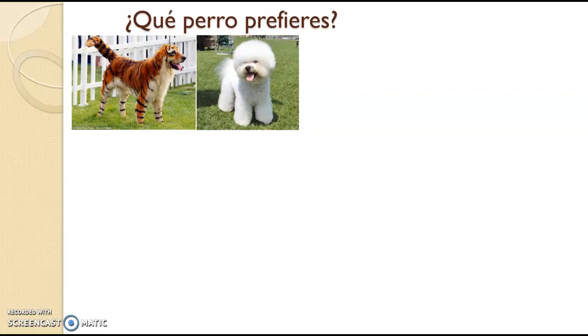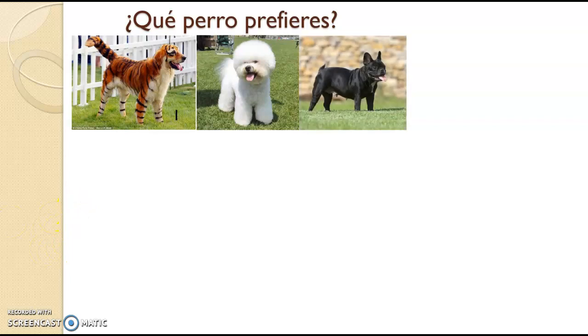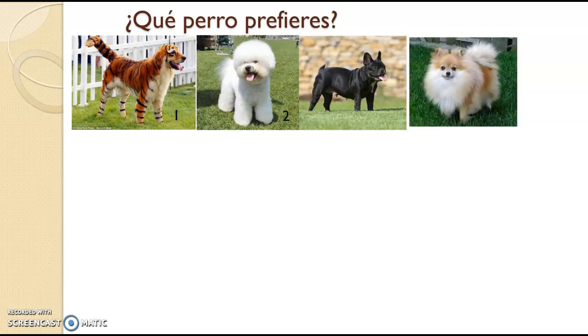El segundo perro blanco, el segundo perro. Repitan, el segundo perro. Then we will go on to el tercer perro. Repitan el tercer perro. Y el cuarto perro. Repitan el cuarto perro. So I have 1, 2, 3 y 4, but the first dog, el primer perro, el segundo perro, el tercer perro, el cuarto perro. I'd like you to pause it.